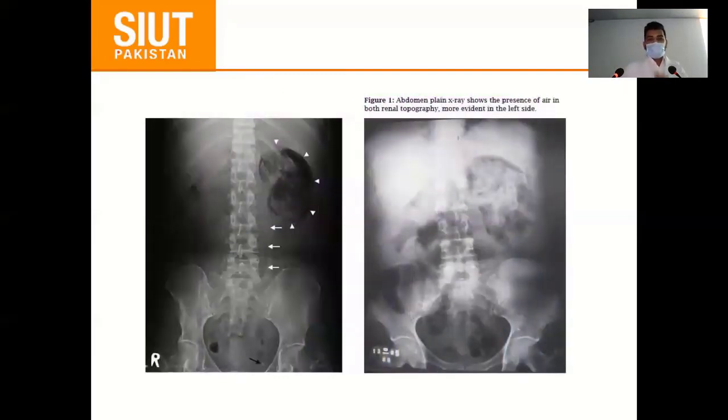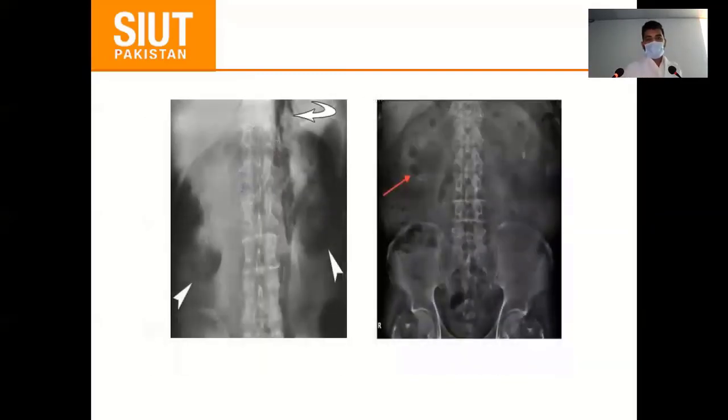So these are the plain X-rays, and here we can see on the left side there are streaks of air, seen on the left side as well as the right side, but most prominent on the left side as well as on this right-sided picture. This is another picture, and here we can see air streaks noted.